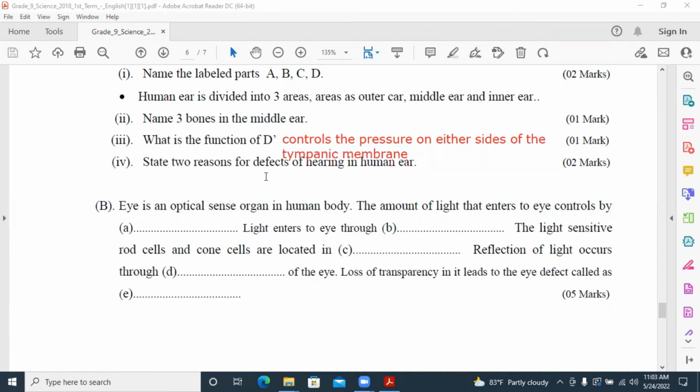State two reasons for defects of hearing in the human ear. Impaired hearing, and hardening of ossicles.